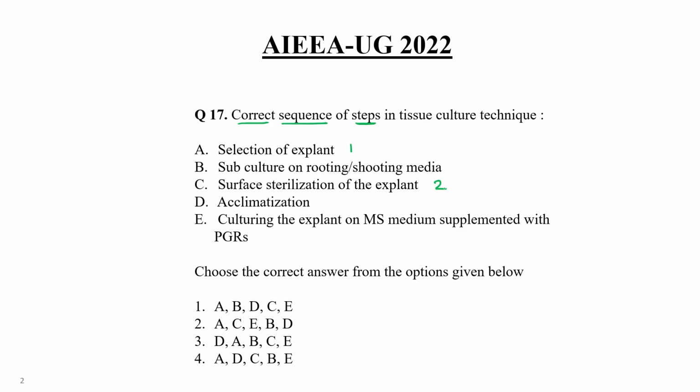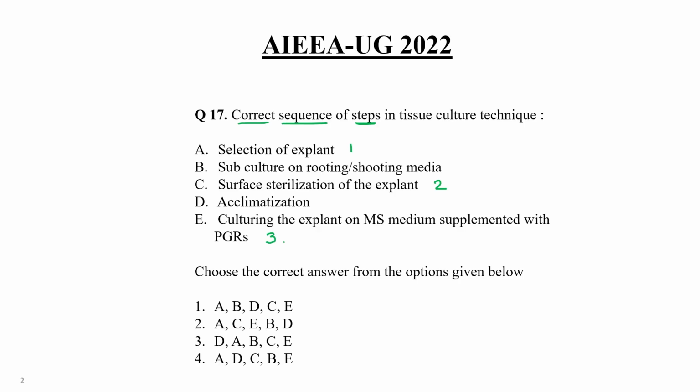So this is the second statement, right? And then culturing the explant on MS basal media for their growth, right? So this must be at the third position. And after that we have to put some specific hormones in the media, and then again subculture that explant into that media, and that hormone is related to shooting and rooting purpose.